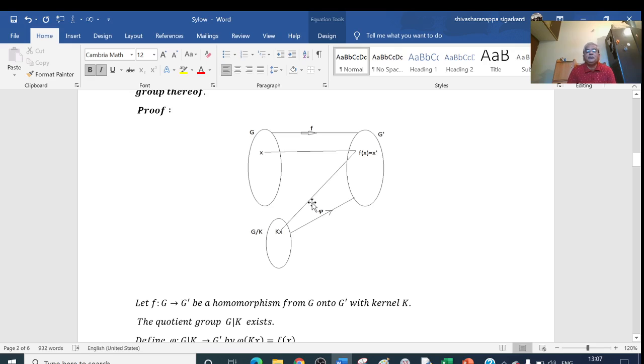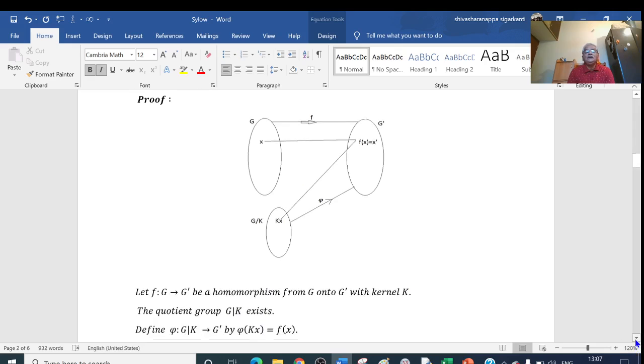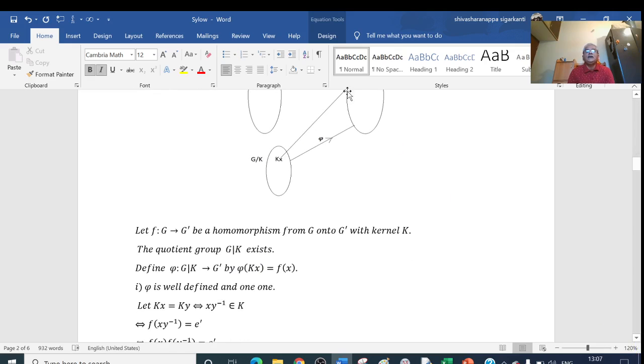I will prove that pi is an isomorphism. So that is, f from G to G dash is a homomorphism from G onto G dash with kernel K. Then the quotient group G by K exists. Define a function, say pi, from G by K to G dash by pi of Kx equal to f of x. So we have to prove that pi is well defined, pi is 1-1, pi is onto, and pi is a homomorphism. First we show that pi is well defined and 1-1.